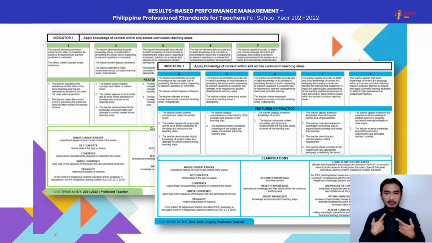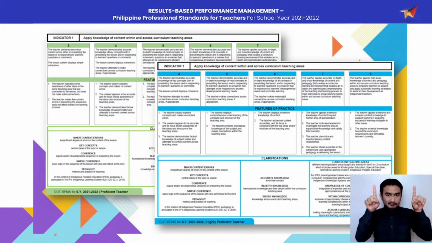And below the tool is a clarifications portion wherein you will find terminologies that will further explain the terms mentioned in our indicators. This tool is mainly used by our raters, but if our ratees, our teachers, would like to understand better how each indicator should be demonstrated, then you may also refer to this tool.